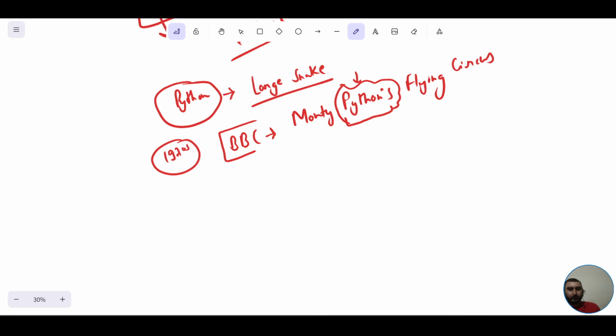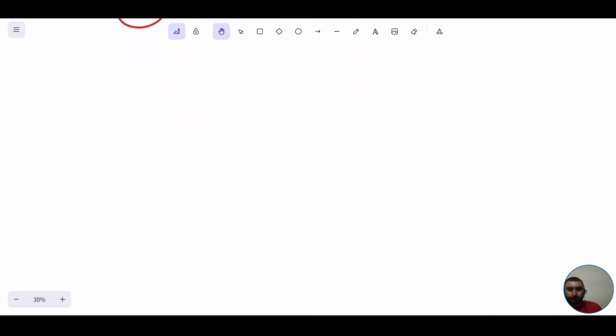So that was the misconception which I have just cleared, which is among people who often think that the name Python has been taken from the name of this snake. That's not true at all. I have explained it over here. Now I would like to explain why one should choose Python as their first programming language, or why Python is an excellent choice for entering into the coding field.